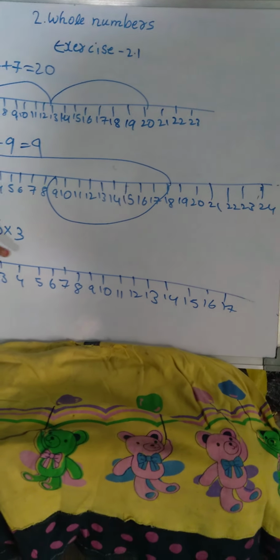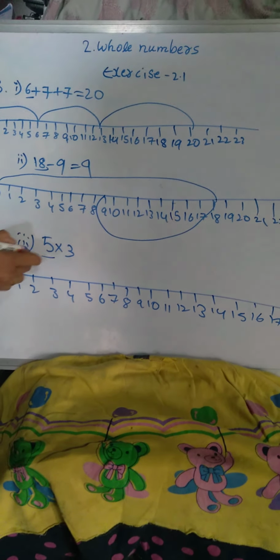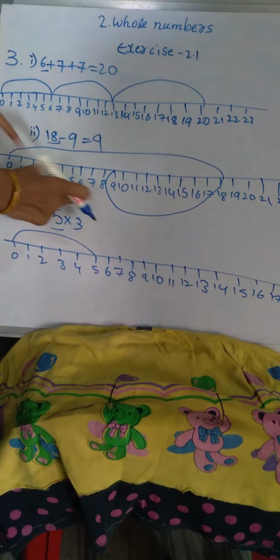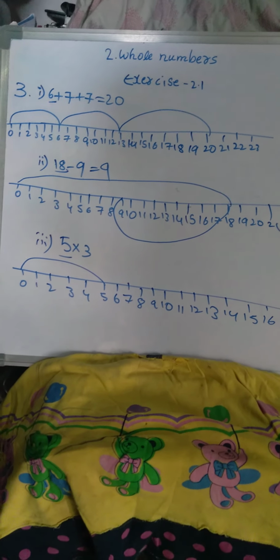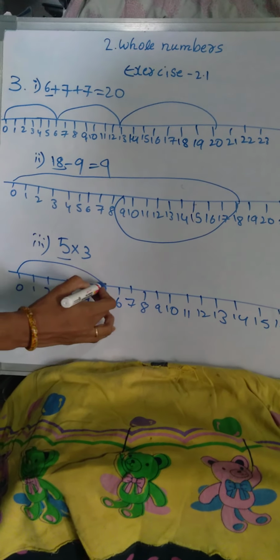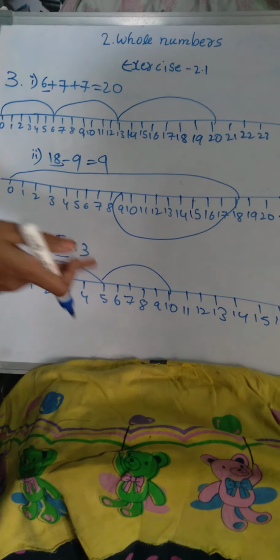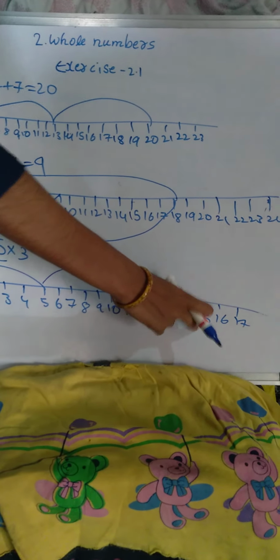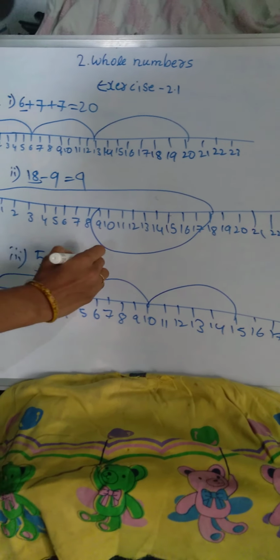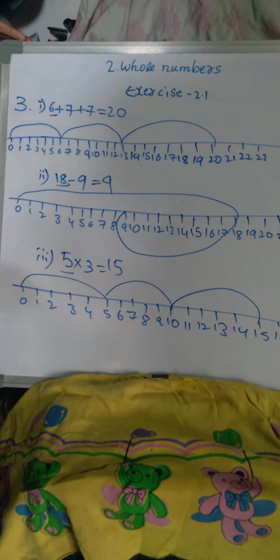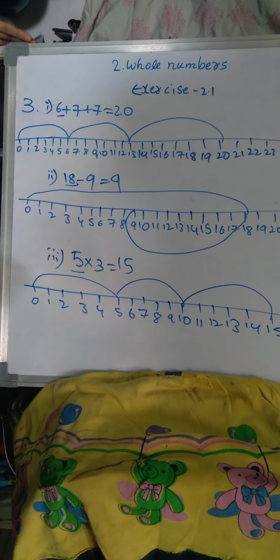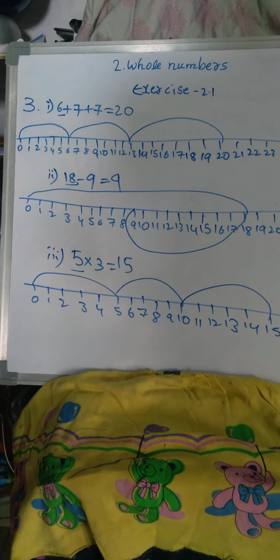5 into 3 means first we'll take 5. 0 to 5. So we have to take 5 three times. So 1, 2, 3, 4, 5 till here. Then again 5. 1, 2, 3, 4, 5. So the answer is 15. Addition, subtraction and multiplication. Okay, this is our third one.